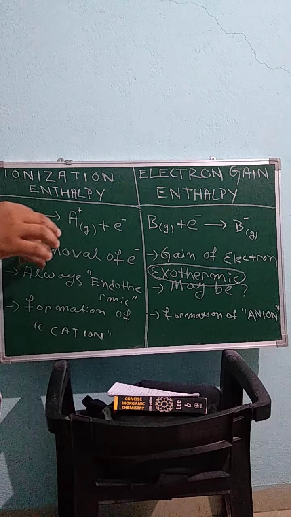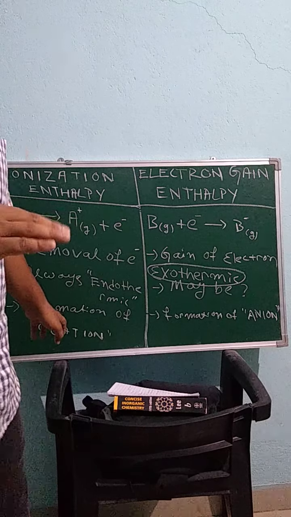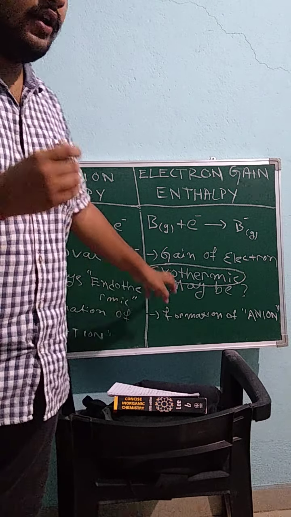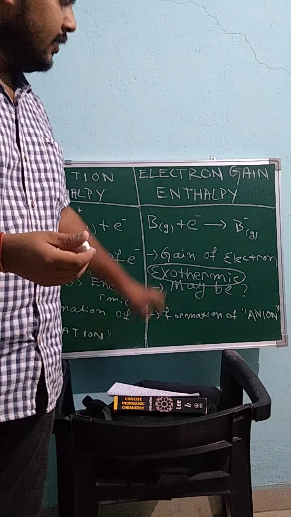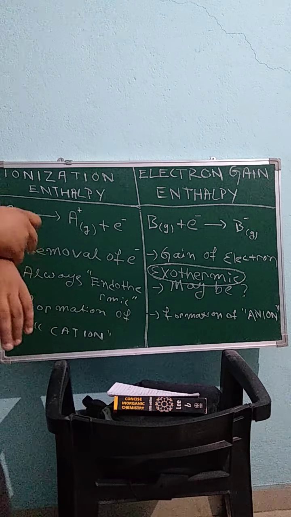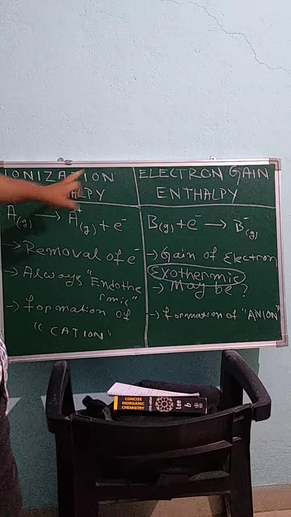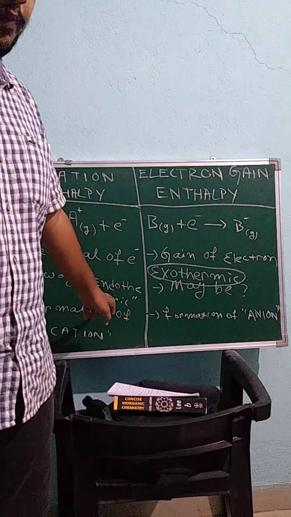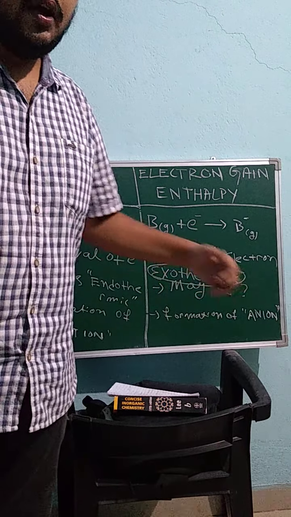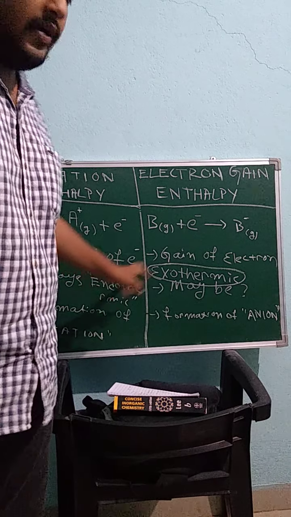Similarly, the process of gaining one electron may be exothermic or may be endothermic. The process of removal of an electron is always endothermic, which means we always have to give energy to remove one electron from an atom. But when we give one electron to the atom, it may release energy or may gain energy. So that is the third point: ionization enthalpy is always an endothermic process, while electron gain enthalpy is usually an exothermic process. If you couldn't understand these terms, I will explain endothermic and exothermic in more detail in class.